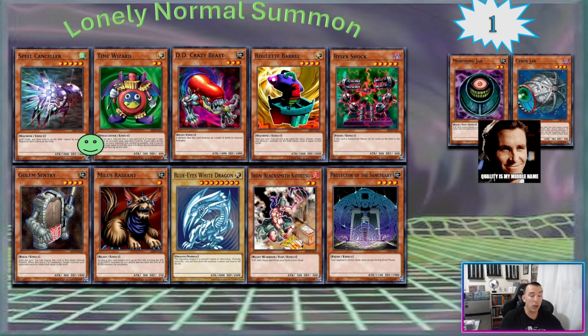Like, who in their right mind is just normal summoning these jars, right? But good thing, understanding your data, understanding Yu-Gi-Oh! I was like, let me go look at exact times these things were normal summoned. And what I found out is they were the trap Dust Shoot, right? So someone activates Dust Shoot, and then they pick the jar, and then they normal summoned it to show that they're putting it back in their deck, right?